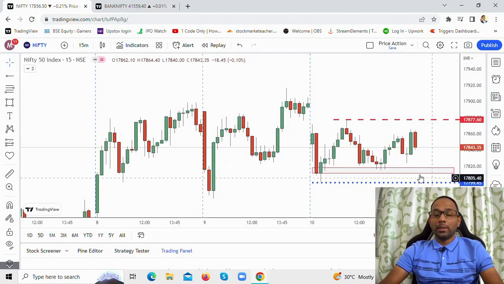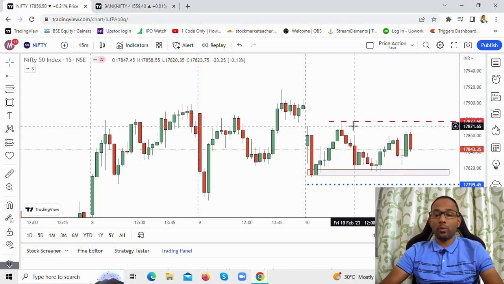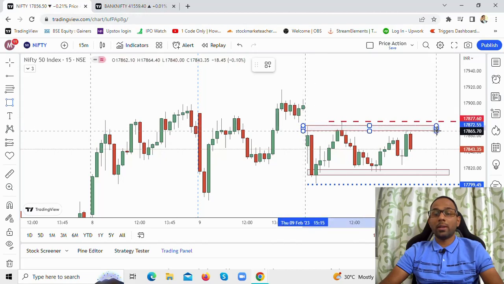These are the zones where I would not be looking at taking a short position, because these are near the support levels. If there has to be a short position, I will tell you where I could look at one. So now this is the zone I could look at.